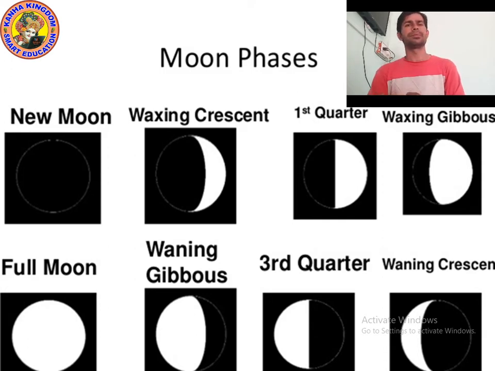Kids, we also studied about the sun. The scientific name of the sun is Sol. It contains about 98% of all the rocks, dust, and gas in the solar system. It mainly contains hydrogen and helium.